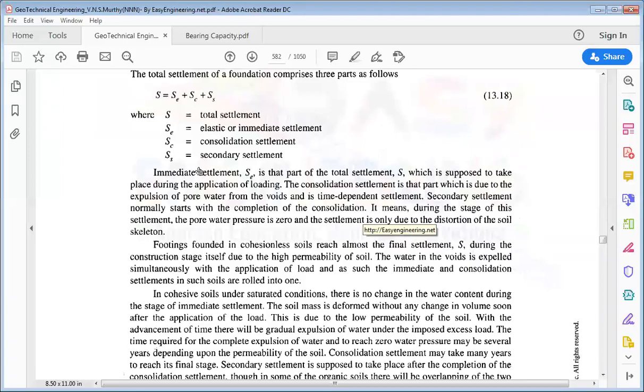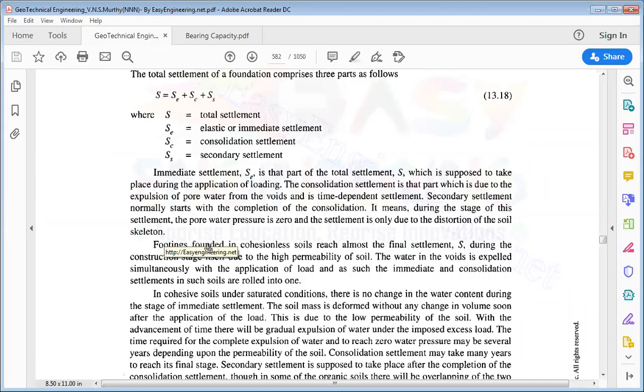So this SS is nothing but the settlement due to the secondary consolidation, and that is called the secondary settlement. It will start after the completion of the consolidation, and it means during this stage of settlement, the pore water pressure is 0, and the settlement is only due to the distortion of the soil skeleton.